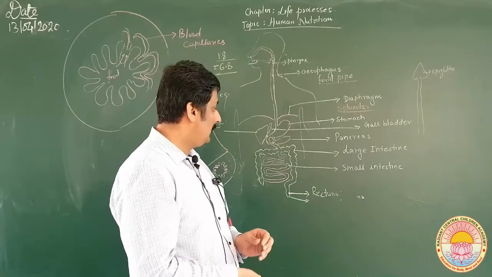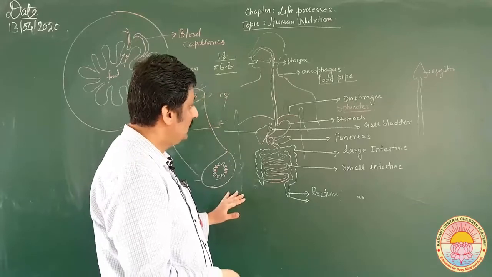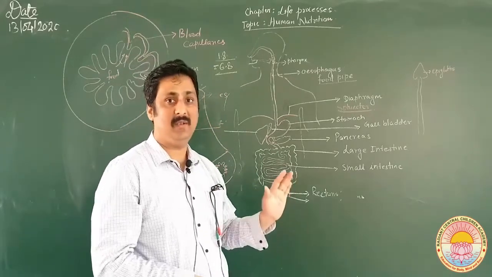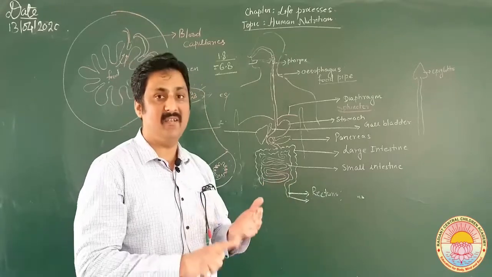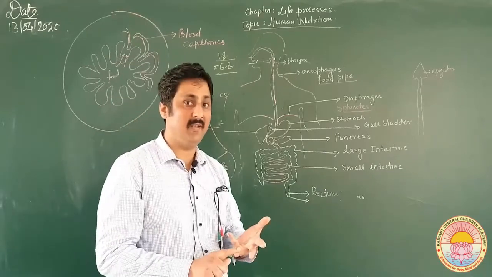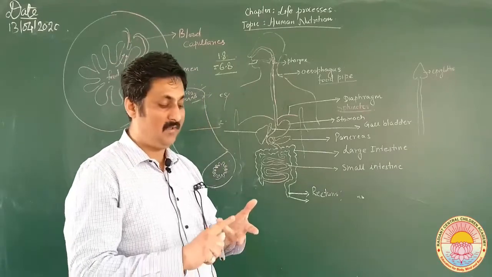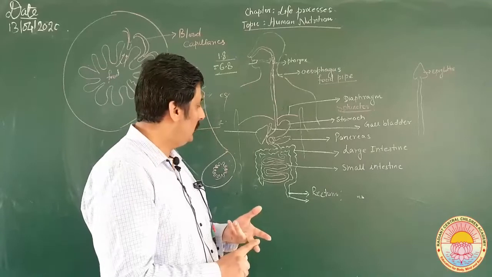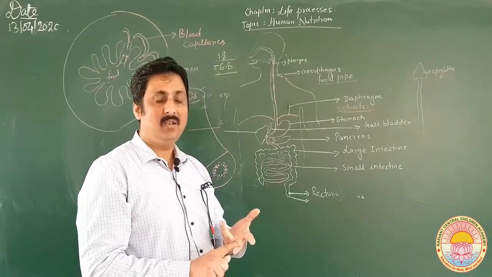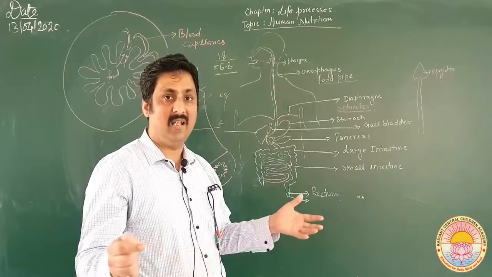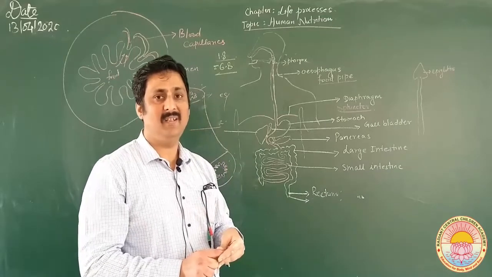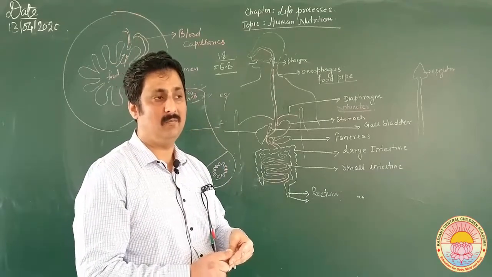Now, I have already told you about all the three aspects related to digestion: absorption, where the small intestine plays a very important role, and then ejection. The large intestine is large in diameter, but it is not very lengthy.